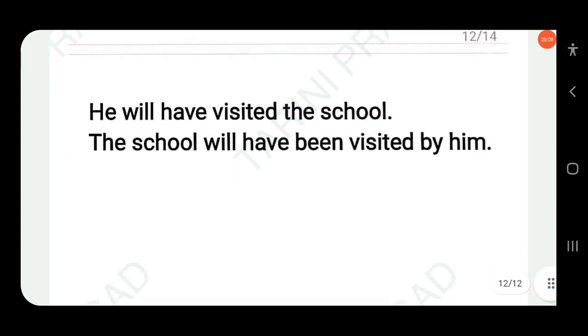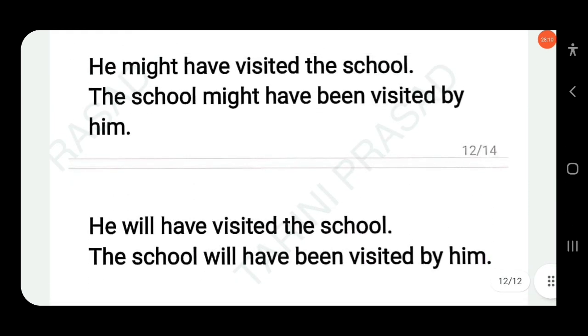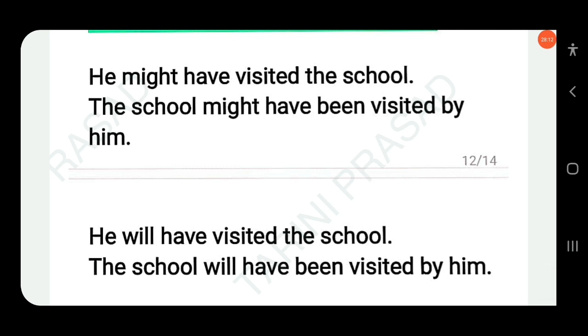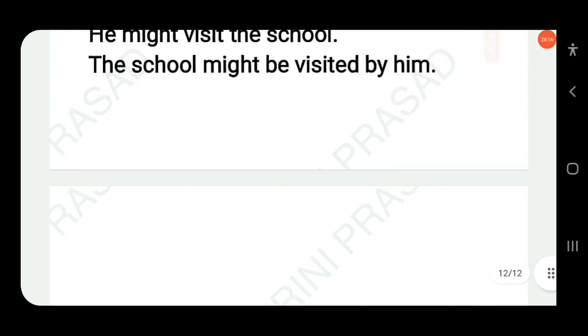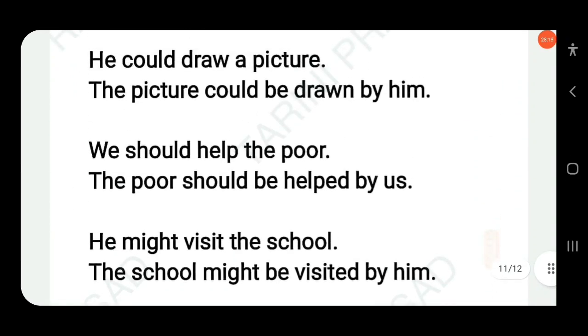Clear? Just you have to remember the rules so that you can easily change active into passive. Just remember you have to find out the object. If there is no object, then it cannot be changed into passive voice. Okay.